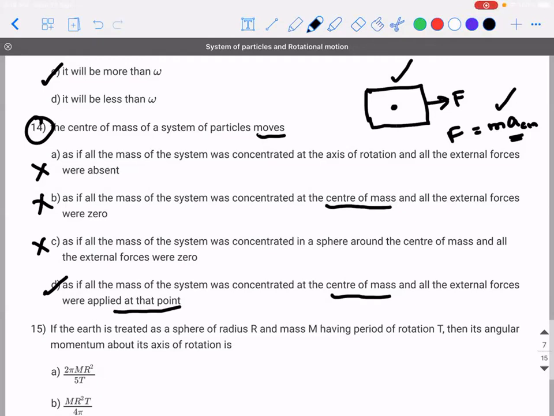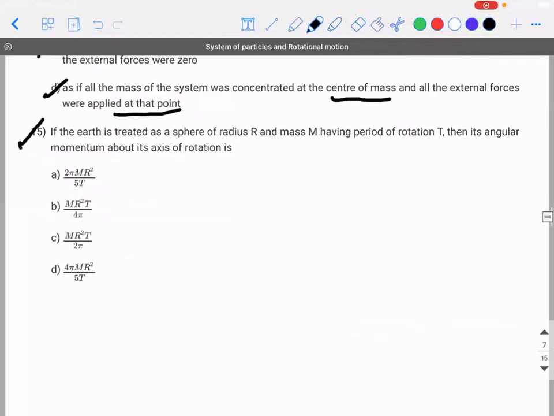Shall we do the next one? If the Earth is treated as a sphere of radius r and mass capital M having a period of revolution capital T, then its angular momentum about its axis of rotation. So, given data: mass, radius, and period of revolution. What is the formula for angular momentum? L is equal to I into omega.